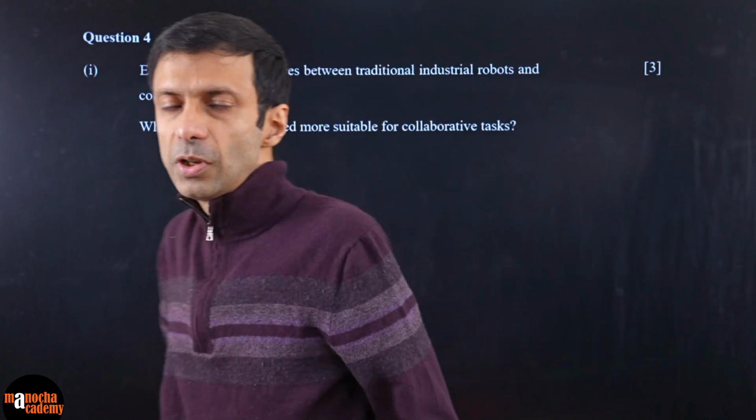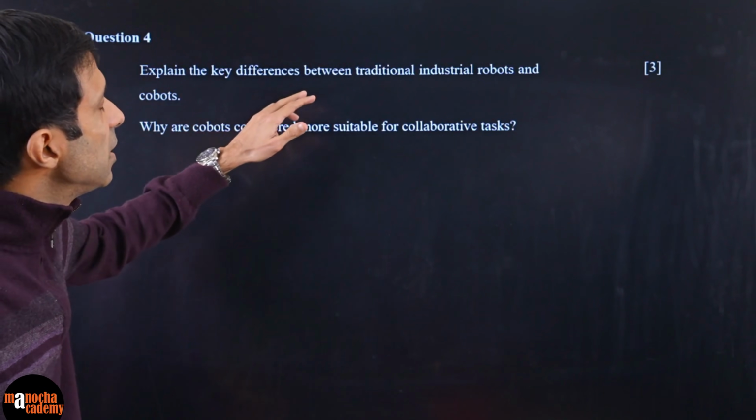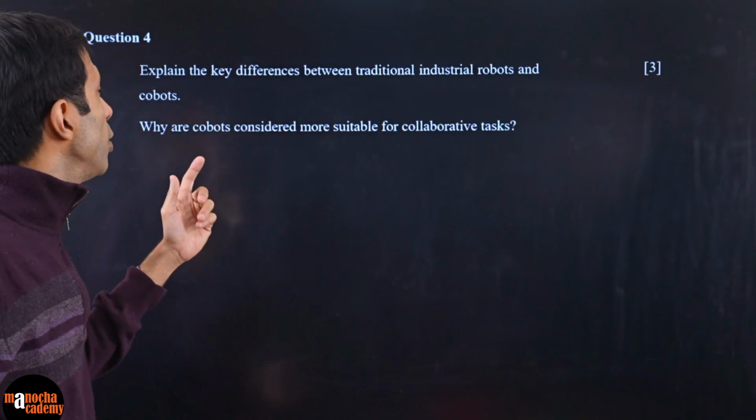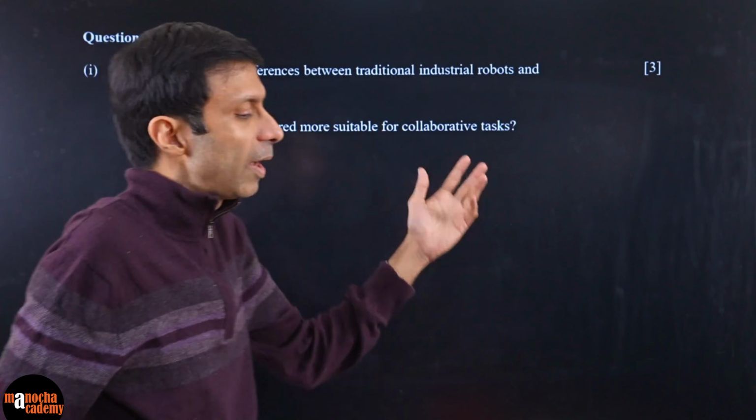Here's another optional question. You could have done question number 4, which says: explain the key differences between traditional industrial robots and cobots, and why cobots are considered more suitable for collaborative tasks. So a lot of questions on cobots. You can see, looks like their favorite.